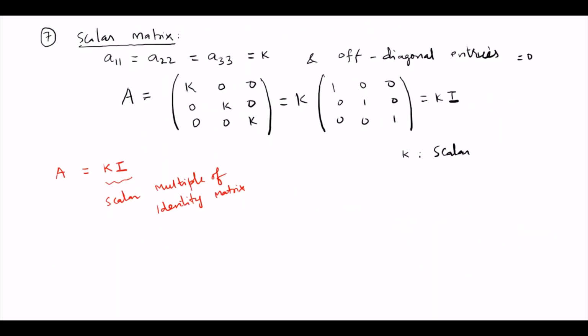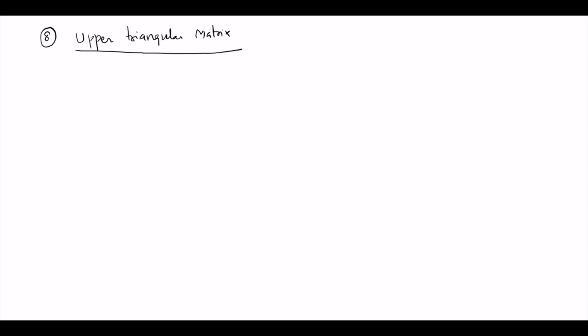So the upper triangular matrix contains the principal diagonal part plus the upper triangular part.